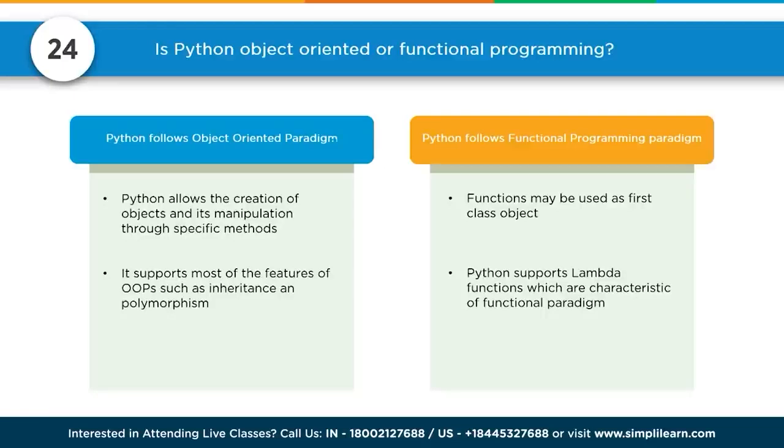That's what object-oriented means. Python follows functional programming paradigm. Functions may be used as first class object. Python supports lambda functions, which are characteristic of functional paradigm. So you can set a variable to a function as opposed to setting it to an object.